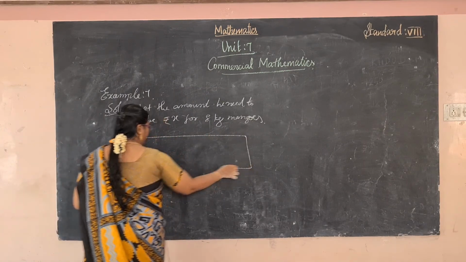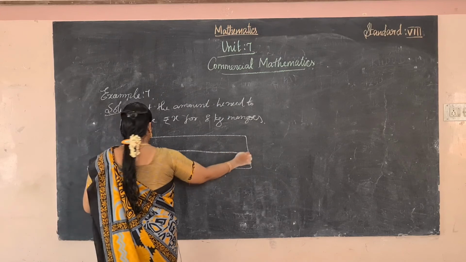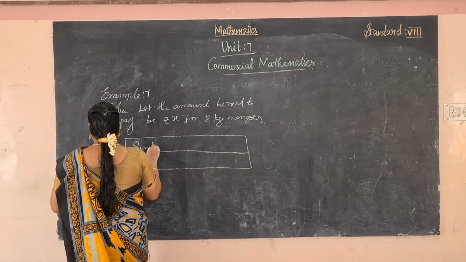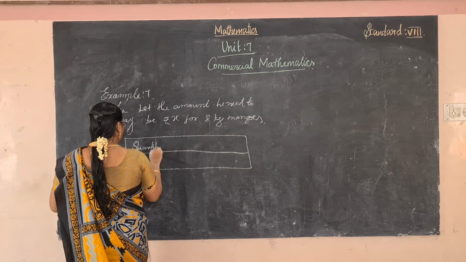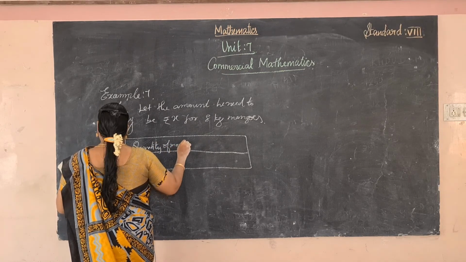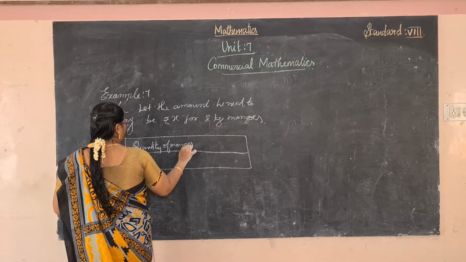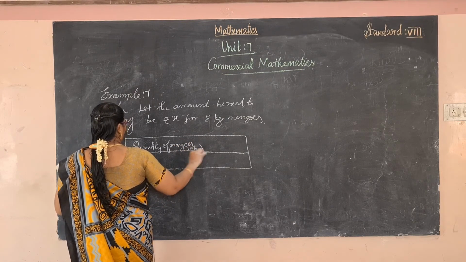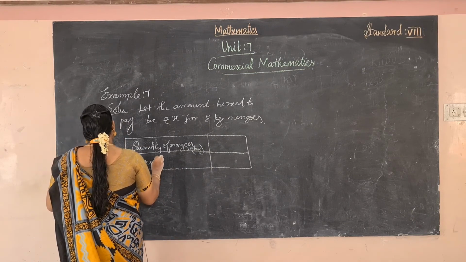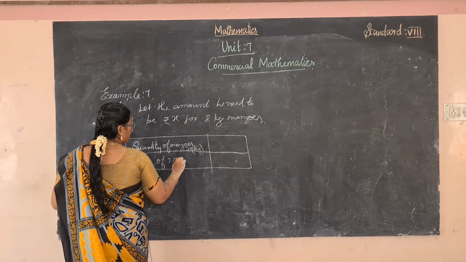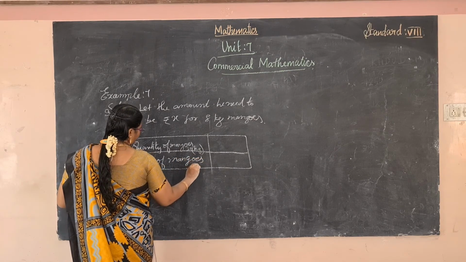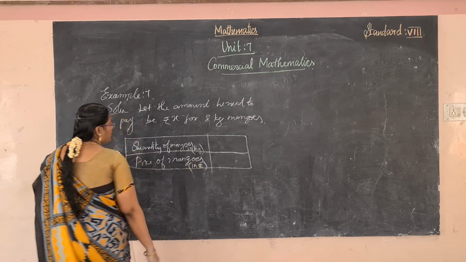Draw the table. Quantity of mango in kg. Okay, kilogram, and then price of mangoes in rupees, using this symbol.